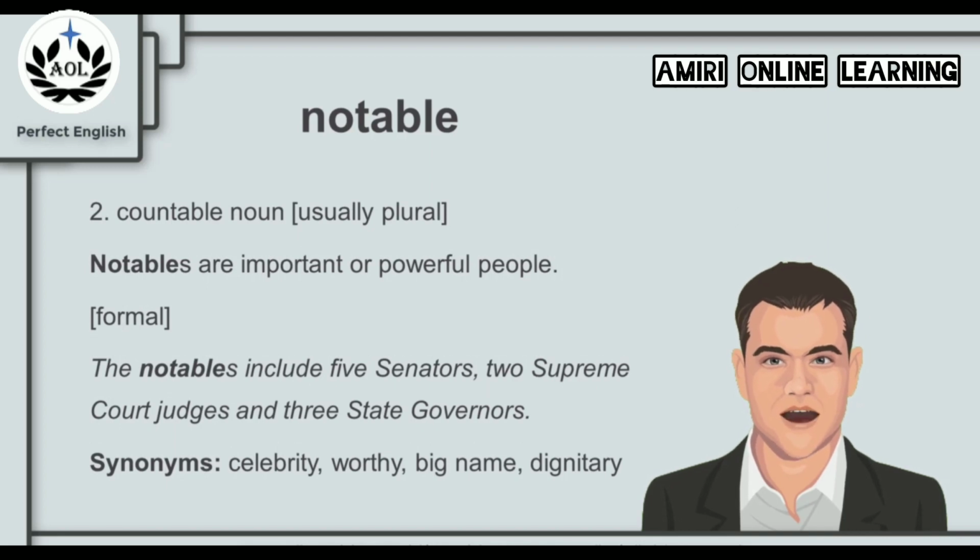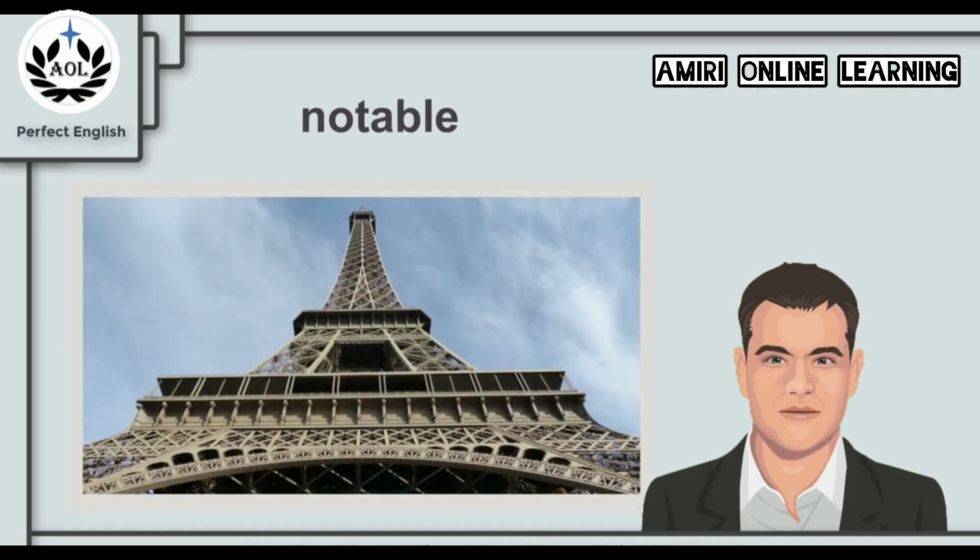And notables are important or powerful people. For example, the notables include 5 senators, 2 Supreme Court judges, and 3 state governors. Synonyms for notable as a noun are the words celebrity, worthy, big name, or dignitary. So the next time you remember the picture of the Eiffel Tower, remember the word notable and what it means.